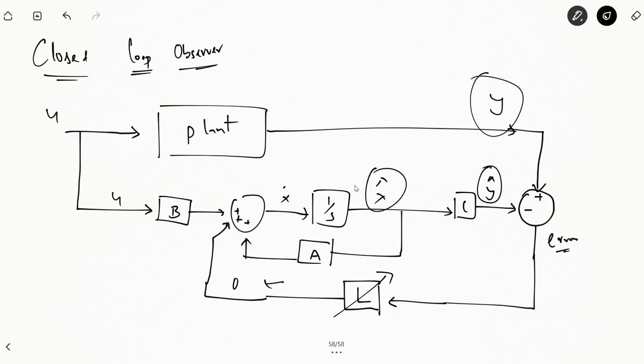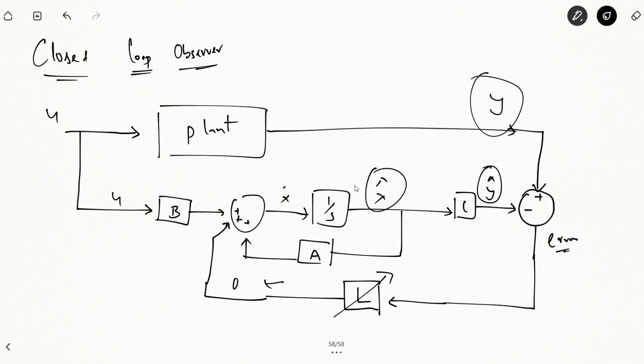In an open loop observer, what we see is that because of the change in the environment, because of the change in the dynamics of the system, it is prone to error. It will not give us accurate values of the output. Those values will actually be deviated from the actual values of the output.